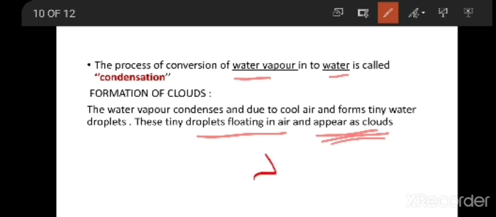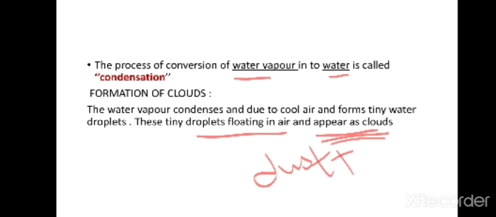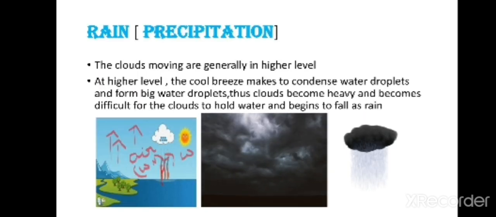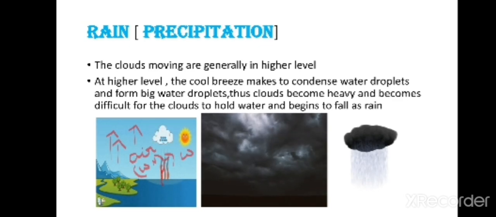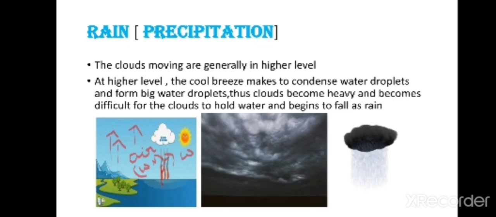In the air, dust is also present. So dust plus water droplets appear as clouds for us. In that way the clouds are formed. The air which is present at the surface level will not stay there only, but it travels into higher levels.